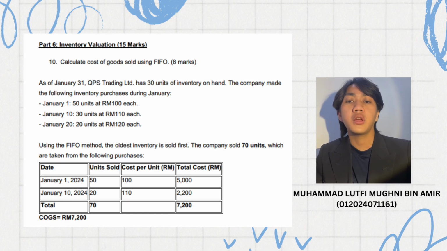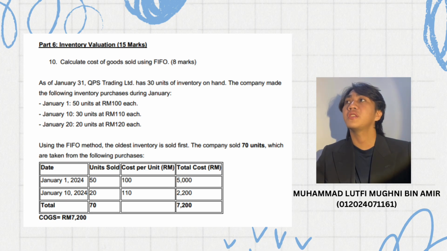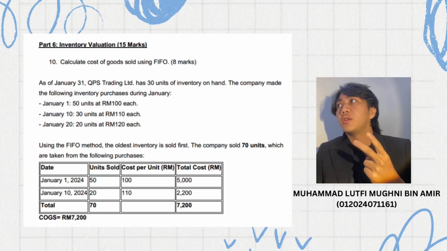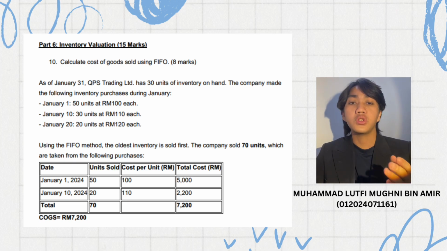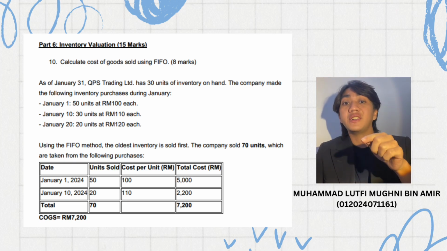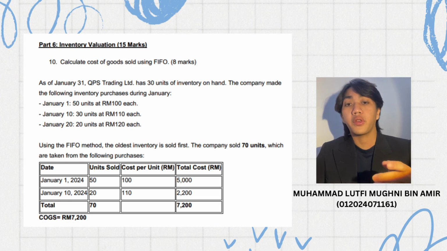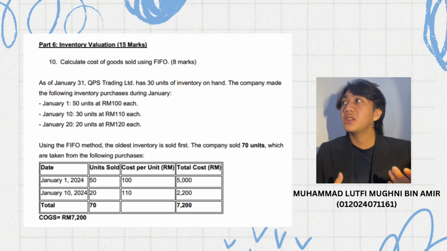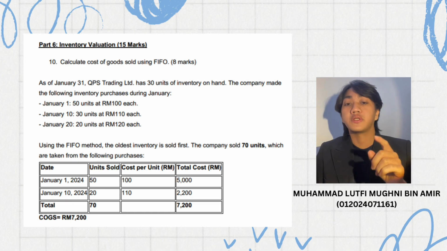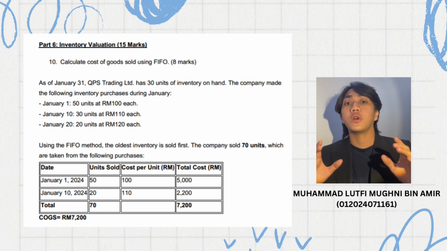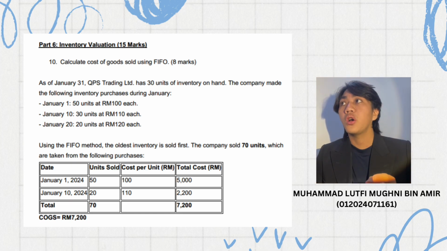Assalamualaikum and hello sir. My name is Muhammad Lutfi Mohani bin Amir, and today I will be presenting the solution of two questions based on inventory valuation using the FIFO, which is first in, first out method. I'll explain how we calculate the cost of goods sold, which is COGS, and the value of ending inventory for QPS Trading during January.